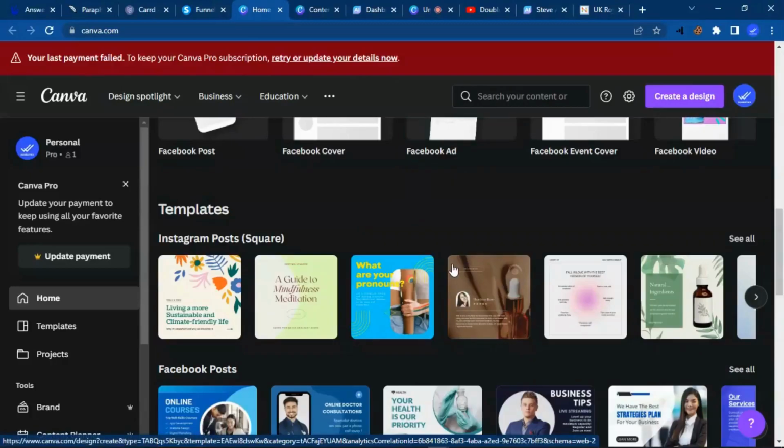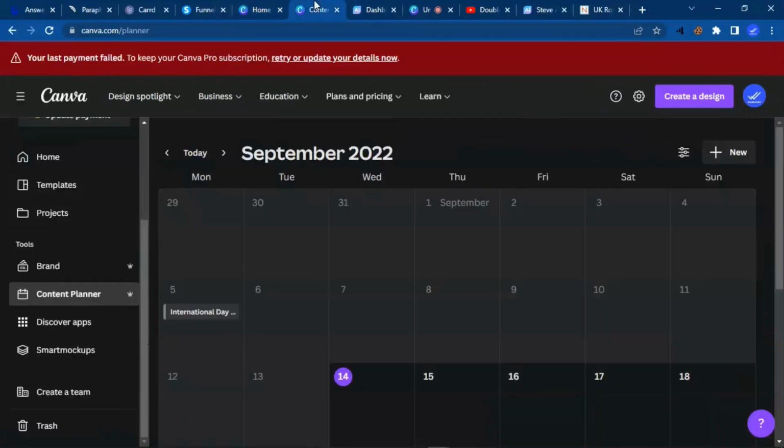Canva has one of the most amazing options for creators, which is the scheduler. So this scheduler works in a way that you can actually schedule your post directly from Canva, and it's going to post it to your Instagram, Facebook, Twitter in just a click. So you can be sleeping and you set up your post that on Tuesday, on Thursday at 6:30 p.m., this website should actually post to your page, and automatically Canva is going to do it for you.